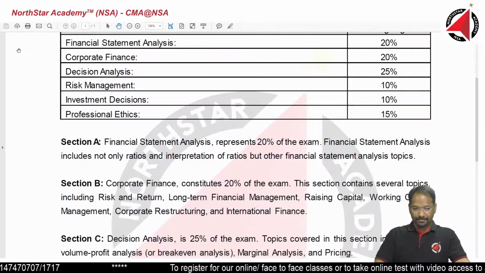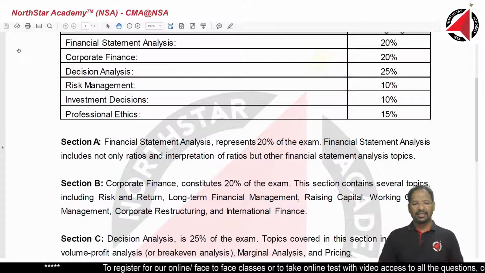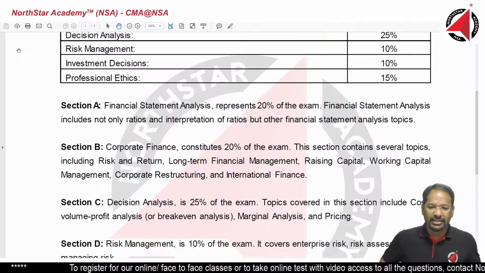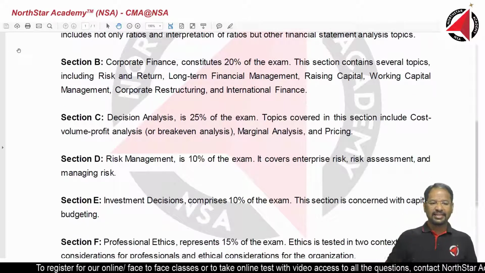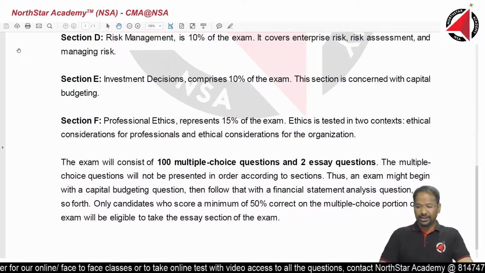So section A, financial statement analysis, what does it cover? That is briefly written here. Section B, what does it cover? Like that. Section C, D, E, and lastly F. The entire portion is mentioned here.